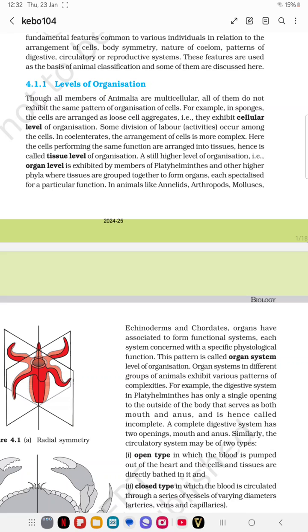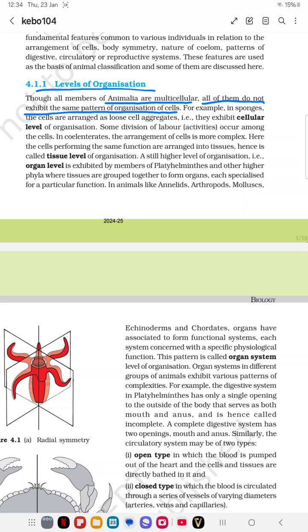Here we can observe the level of organization. As we go from smaller organisms to bigger, highly evolved organisms like humans, there is a level of organization. Though all members of animals are multicellular and eukaryotic, all of them do not exhibit the same pattern of organization of the cells. For example, in the sponge, the cells are arranged as a loose aggregation. They exhibit the cellular level of organization.